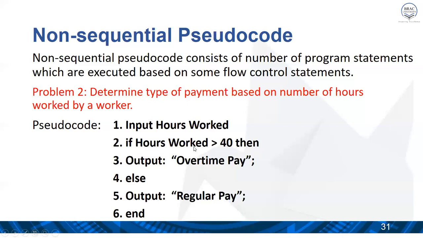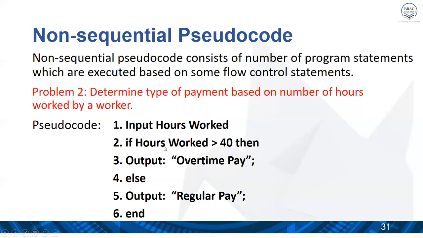If the hours worked is greater than 40, then the output will be the overtime pay. That means when the input number is greater than 40, the condition is true, then it will follow the next statement, overtime pay.